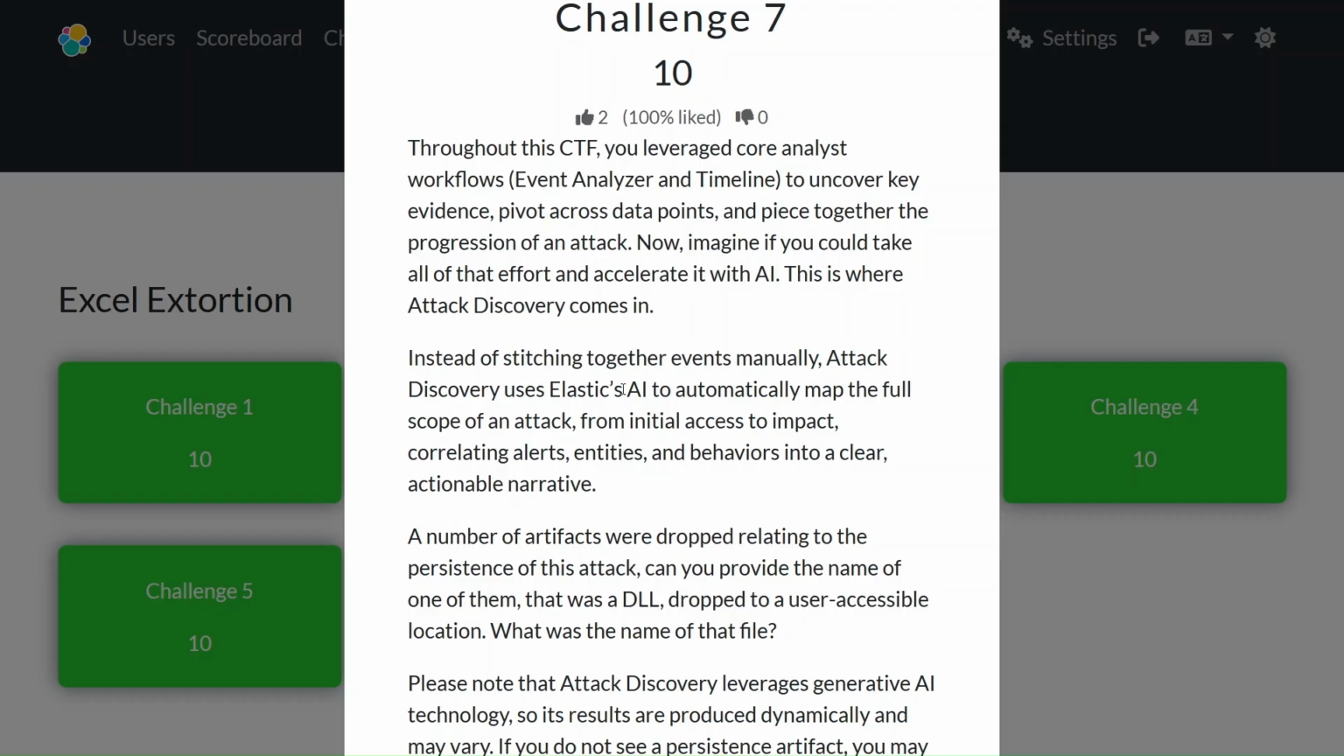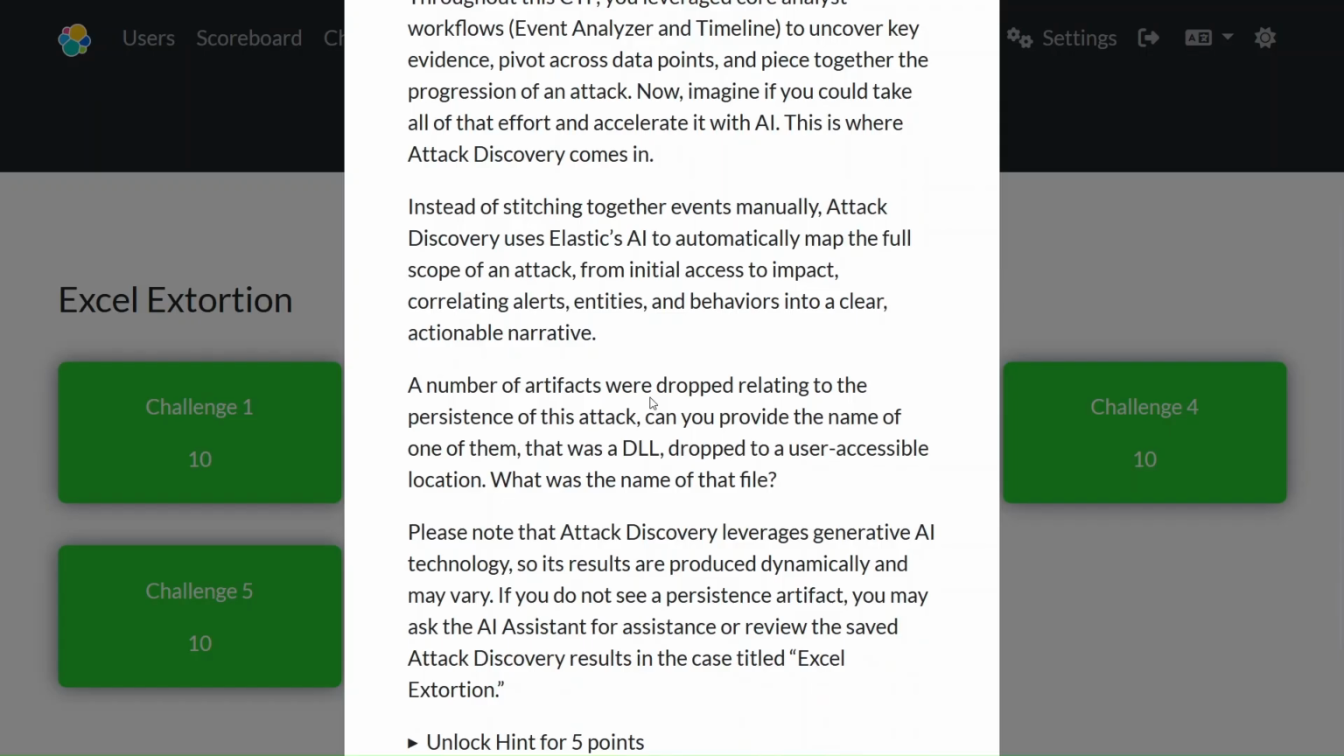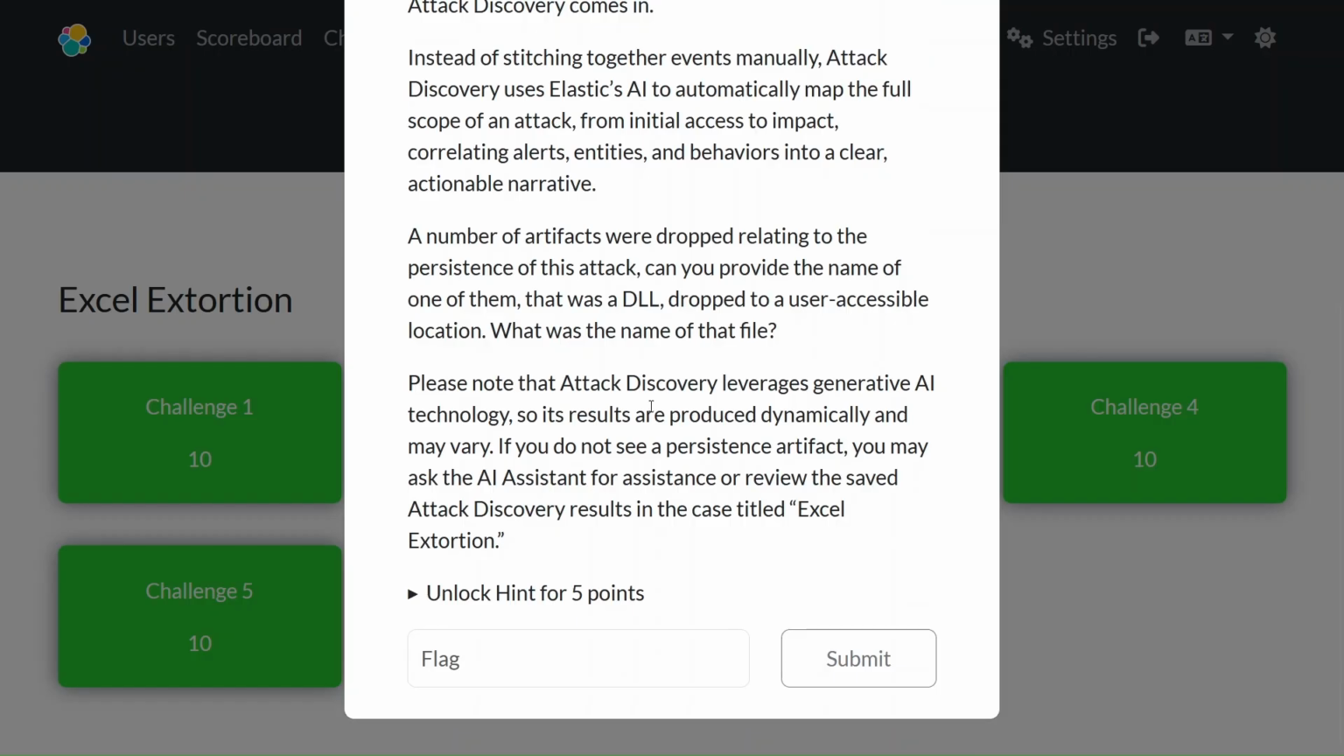Instead of stitching together events manually, attack discovery uses Elastic's AI to automatically map the full scope of the attack, from initial access to impact, correlating alerts, entities, and behaviors into a clear, actionable narrative. A number of artifacts were dropped relating to the persistence of this attack. Can you provide the name of one of them?